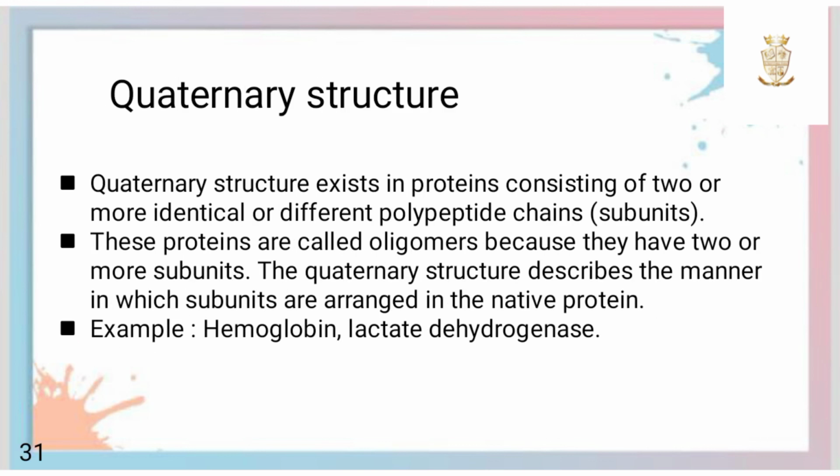Last one is quaternary structure. It exists in proteins consisting of two or more identical or different polypeptide chains. These are known as subunits. These proteins are also called oligomers because they have two or more subunits. The quaternary structure describes the manner in which subunits are arranged in the native protein. Hemoglobin and lactate dehydrogenase are examples.